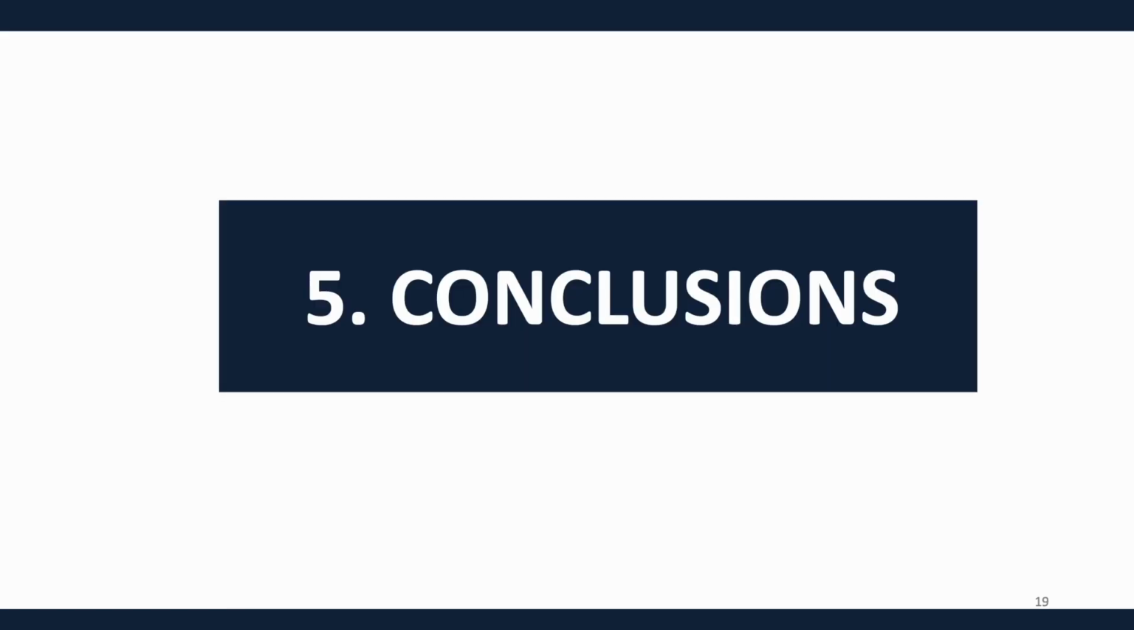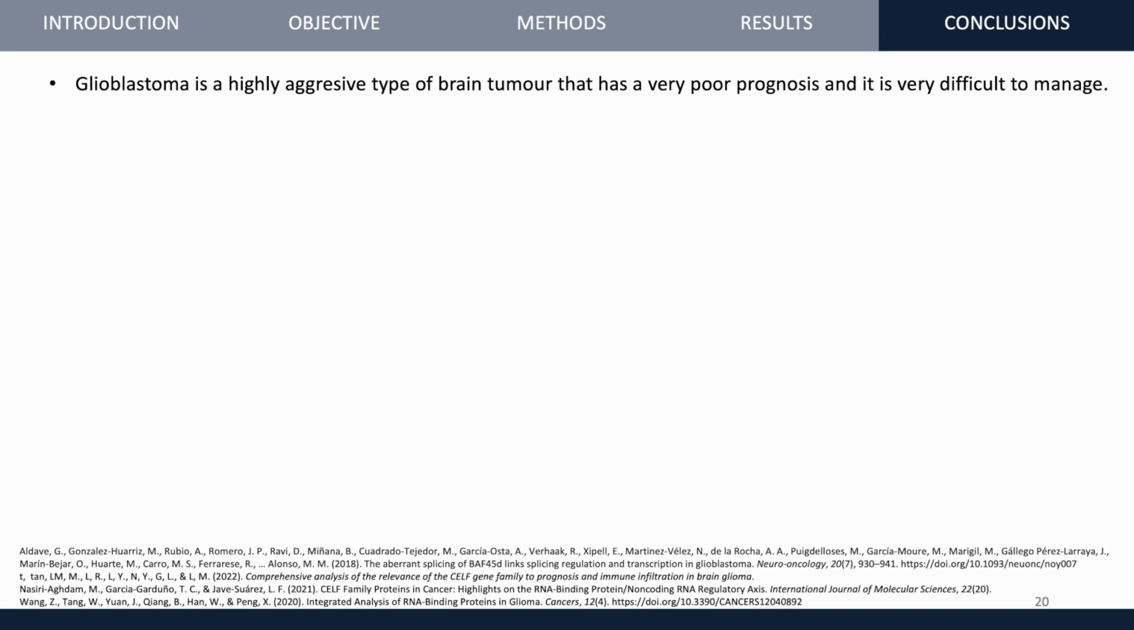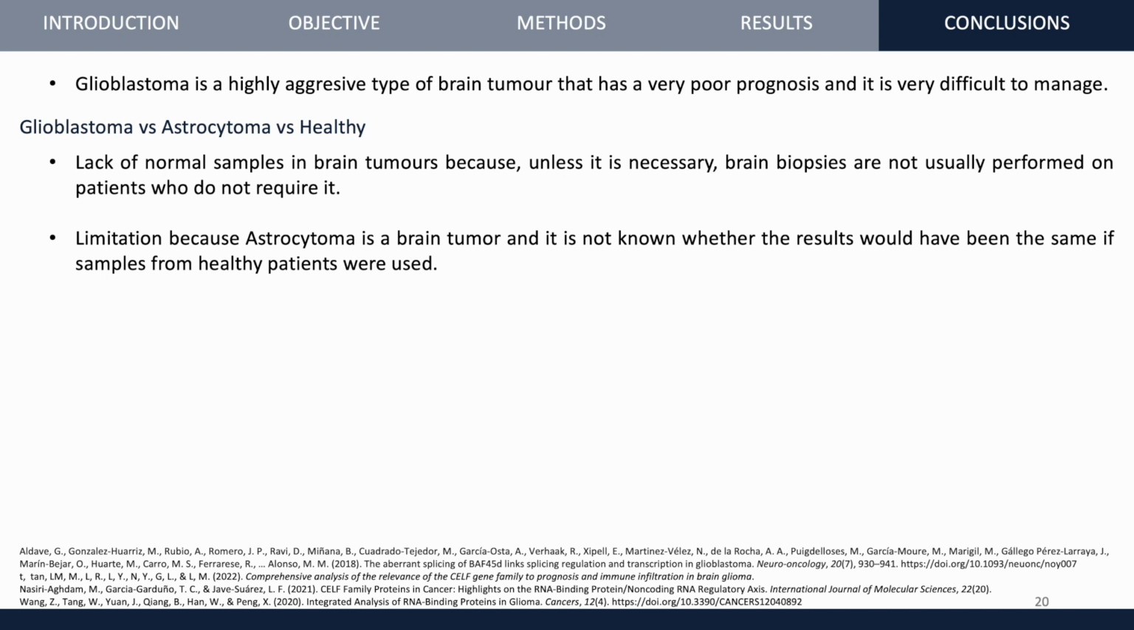So, to conclude, glioblastoma is a highly aggressive type of brain tumor that has a very poor prognosis and sometimes cannot be treated. Alternative splicing of pre-mRNA has been widely reported to be associated with the progression of malignant tumors. When performing an analysis, usually a comparison of tumor samples versus normal samples is made, as the aim is to study and investigate the differences between healthy and diseased patients. However, one of the main limitations with brain tumors is the difficulty to obtain normal brain tissue. This is due to the fact that unless it is needed for some particular reason, brain biopsies are generally not carried out in patients who do not require it.